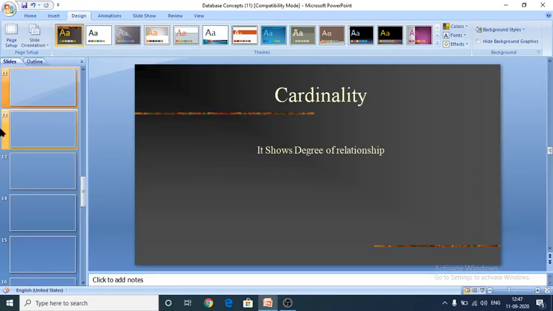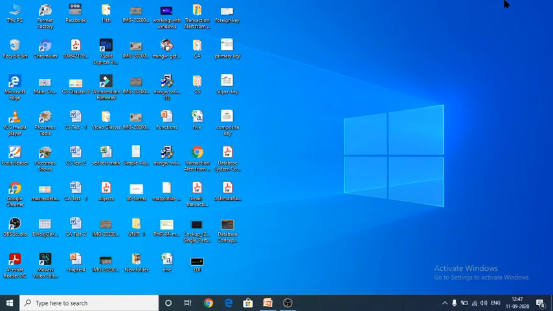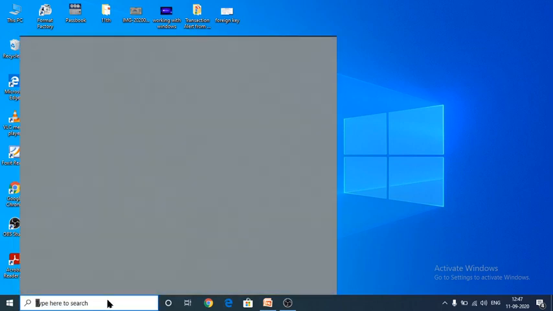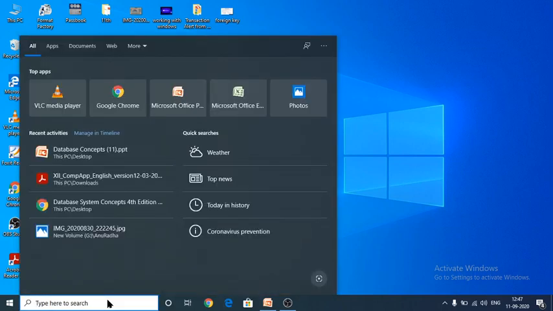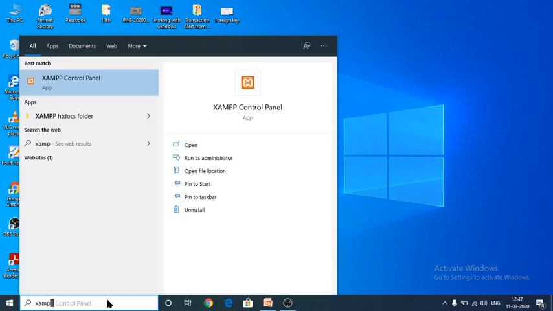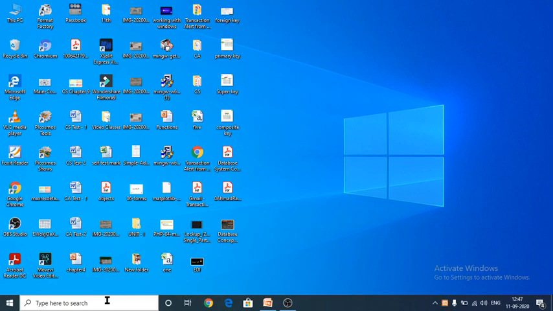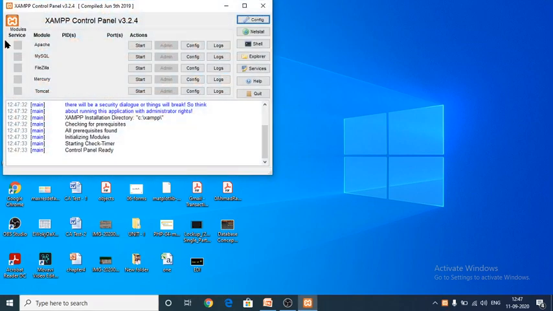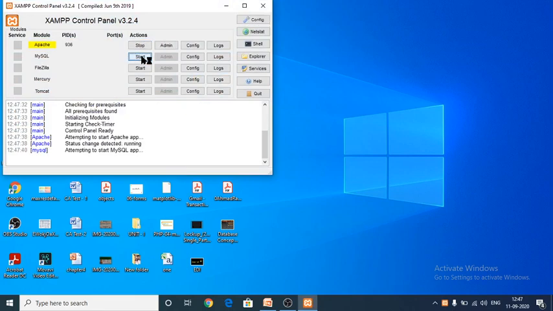And I already explained to you how to create a database table. For that we have to install the XAMPP server on our laptop or in your personal computer. And after opening the XAMPP server you have to start Apache as well as MySQL. If you do not start any one of these, you are not able to create a database table.